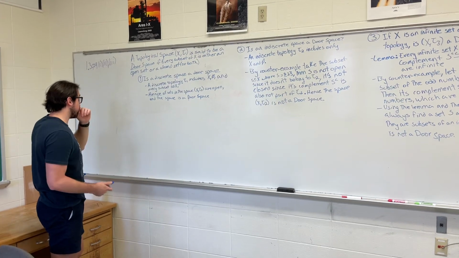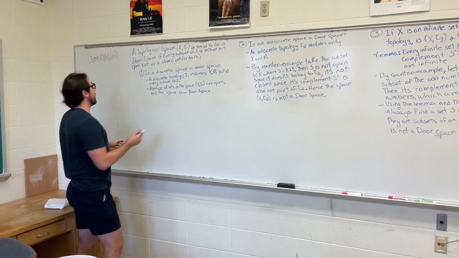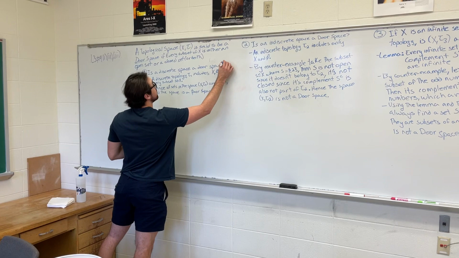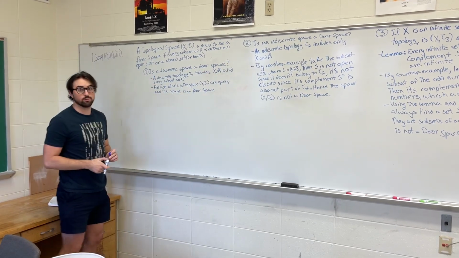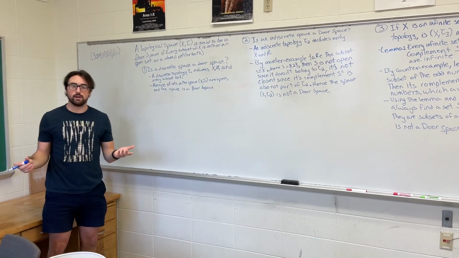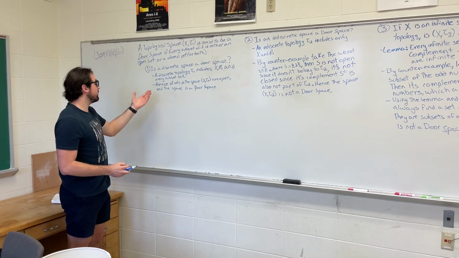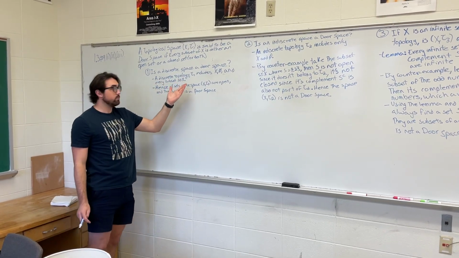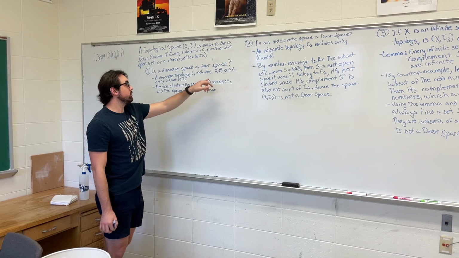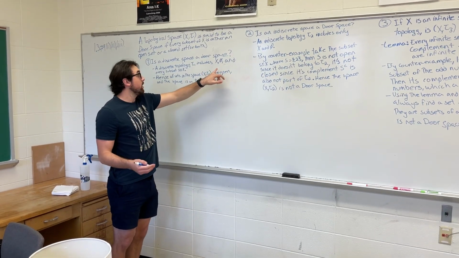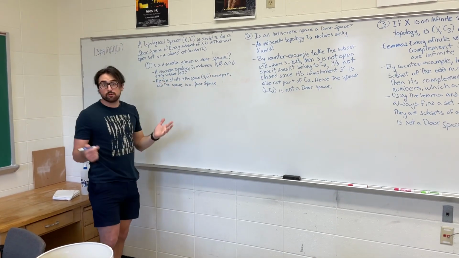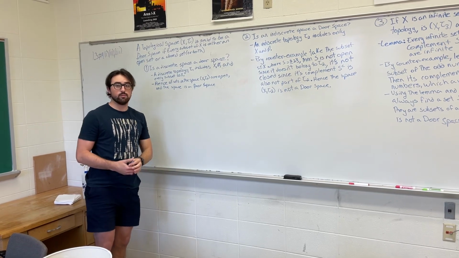So the first question just asks if a discrete space is a Dor space. Now, what is defined as a discrete space? A discrete space takes a discrete topology, let's call it tau 1, that includes the set X, the empty set, and every subset of X. That is the definition of a discrete topology.